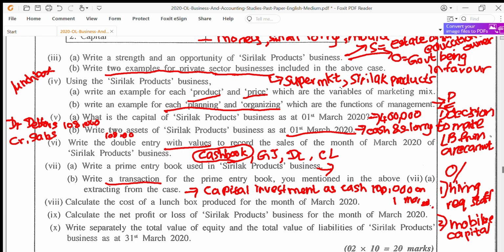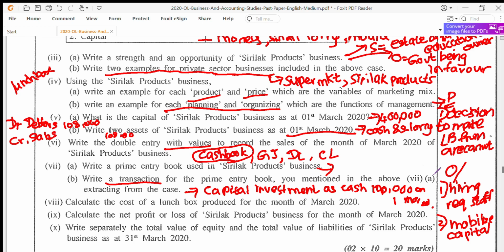Now remember, when you are writing a transaction, it needs to be complete. It should have a date, it should have a value. So here you could see there is a capital investment made as cash to the business. That's the transaction.